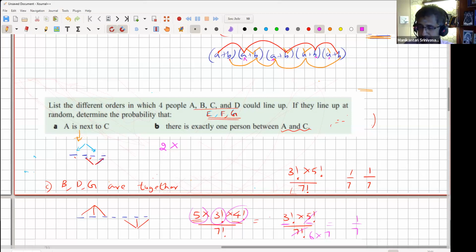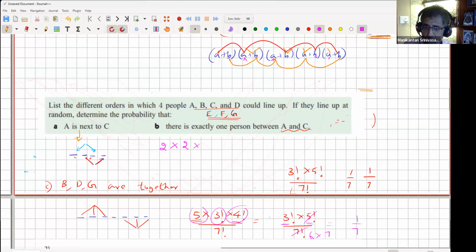Whatever 2 they select, they can either be left, right, or right, left. So that's 2 further possibilities, right? I'm multiplying all the different things. It's like, let's say you have 3 shirts and 4 pants and 2 ties. How many ways can you dress up? It's 3 into 4 into 2, because with everything I can mix and have the other set as well, right?